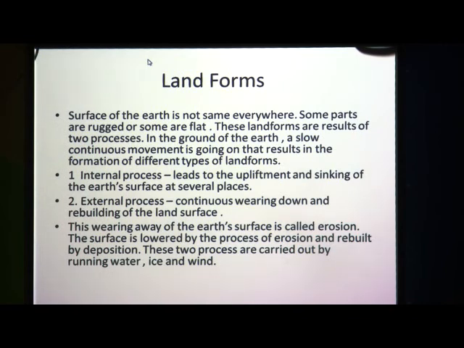That is, first one is internal process, which takes place inside the surface of the earth, which leads to the sinking of the earth surface. And second one is external process, that is taking away the materials from the earth surface from one place to another by erosion or deposition, which are carried by the running water, ice and wind. So, this is what we have seen in these two types of process.